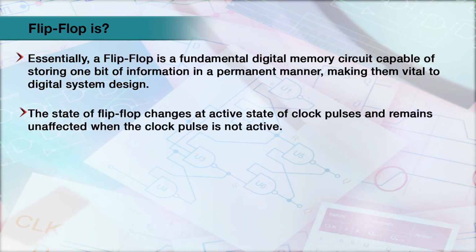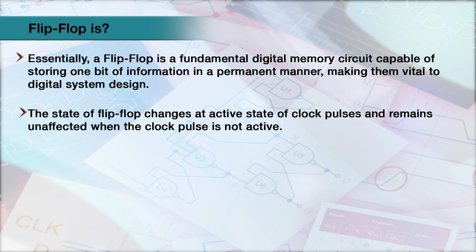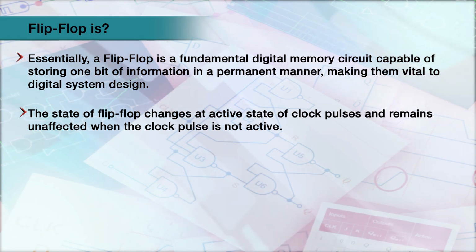The state of a flip-flop changes at the active state of the clock pulse and remains unaffected when the clock pulse is not active.